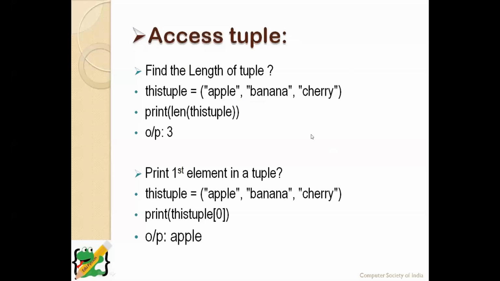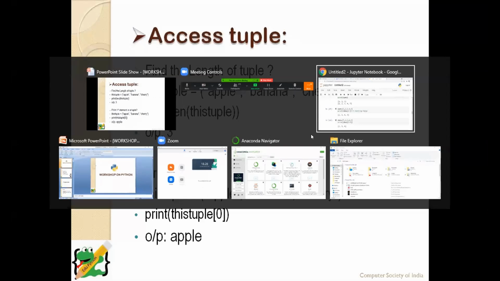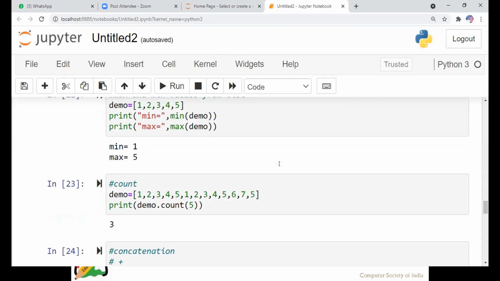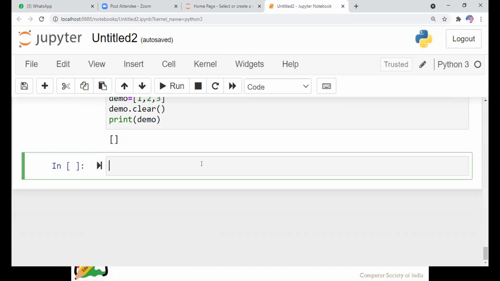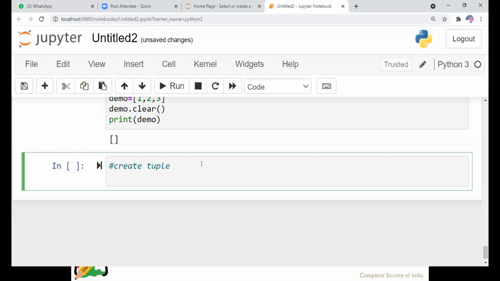Okay, now we see accessing the tuples. Accessing tuples is also similar to the list, by using the indexing, but here we see a few more changes. To create a tuple, we use the parentheses.